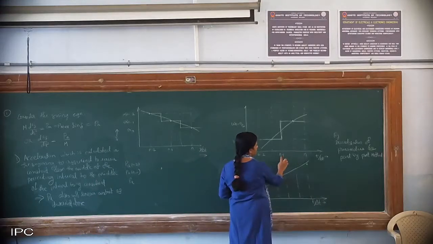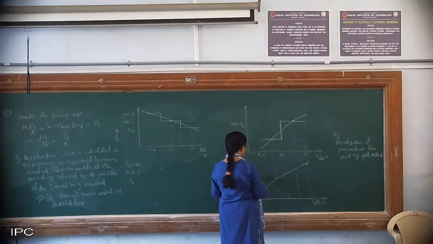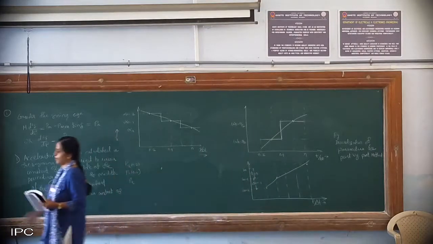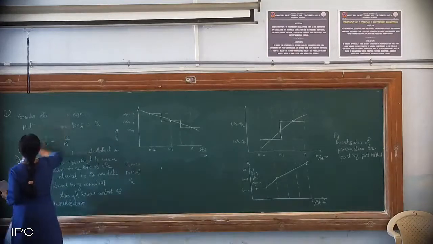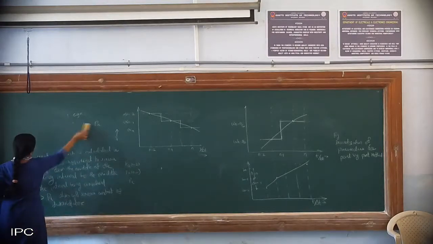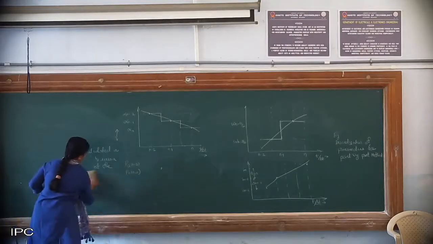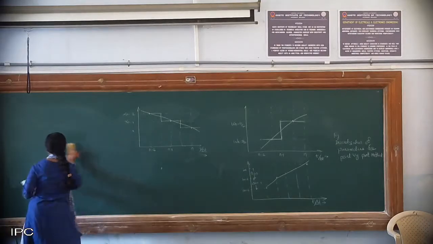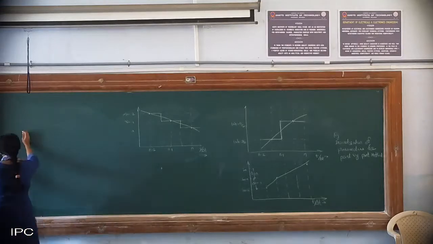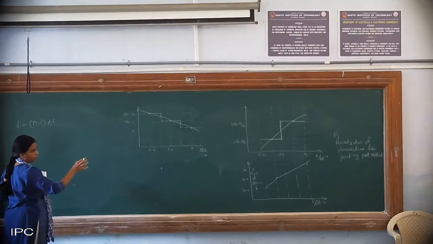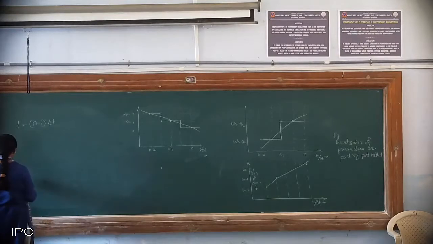Clear? So at the beginning of the nth interval, t will be nothing but n minus 1 into delta t. That is t by delta t is n minus 1. So that interval we are going to consider.